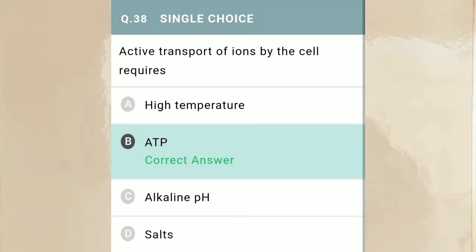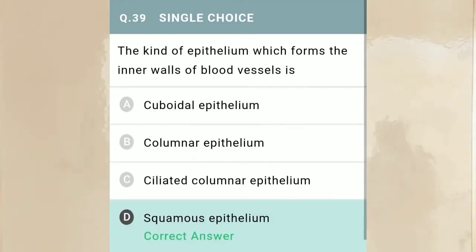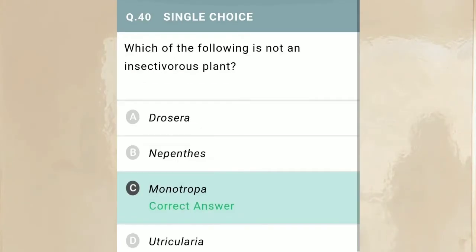Now move to the next question, question number 39. The kind of epithelium which forms the inner wall of blood vessels. The correct option is option D, that is squamous epithelium. Now move to the next question, question number 40. Which of the following is not an insectivorous plant? The correct option is Monotropa, because Monotropa is a saprophytic plant.